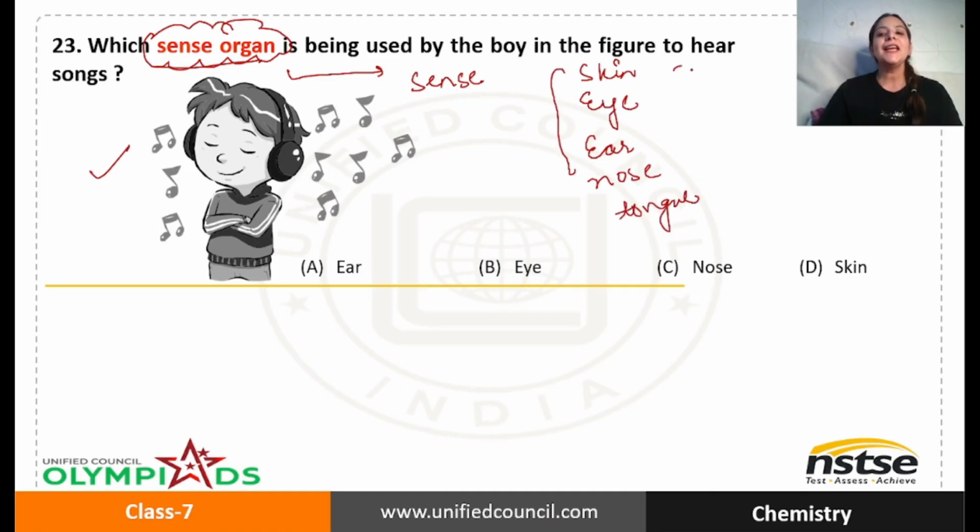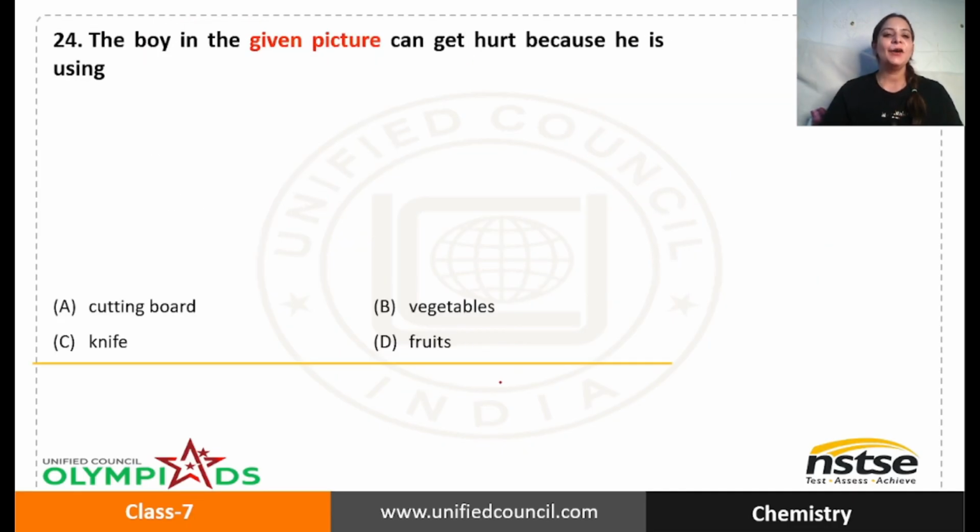Okay. So which sense organ helps you to hear? Undoubtedly, it is the ear, because eyes help you to see things, the nose is for smelling and skin for touch. So basically here the correct answer is very easy to find, right? That is option A. Okay, next question.